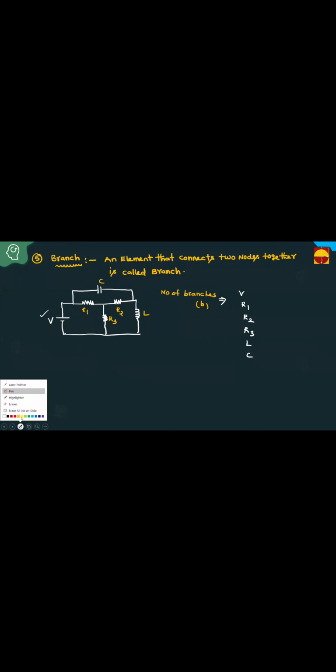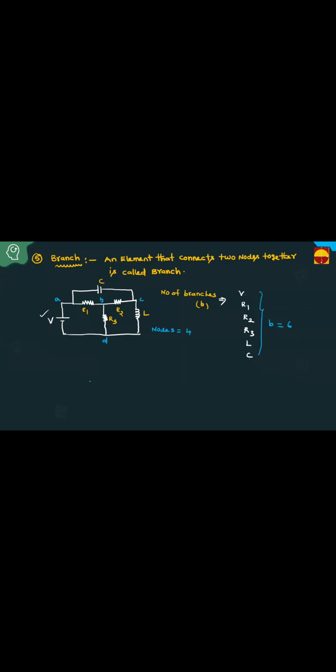Here, which are the nodes? This is A, this is B, this is C, this is D. Totally 4 nodes. How many branches are there, students? The number of branches equals 1, 2, 3, 4, 5, 6. 6 branches. Nodes equal to 4.